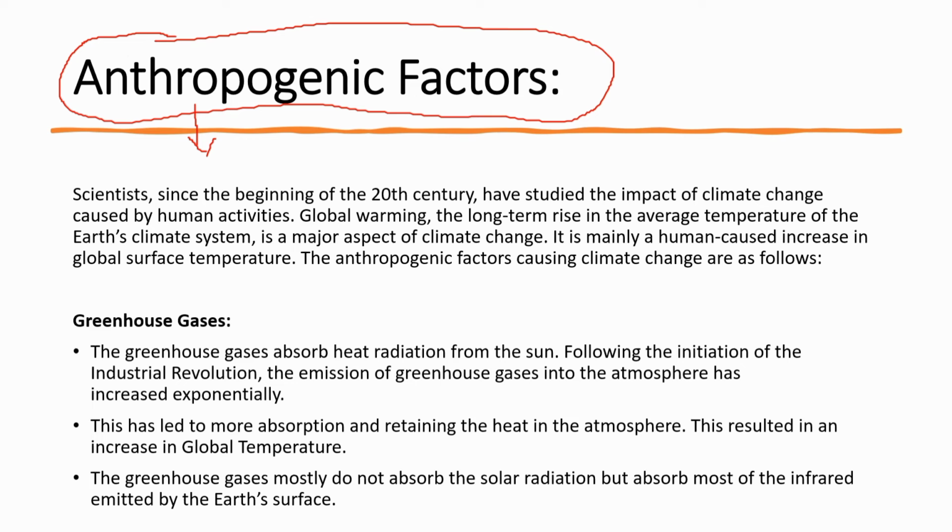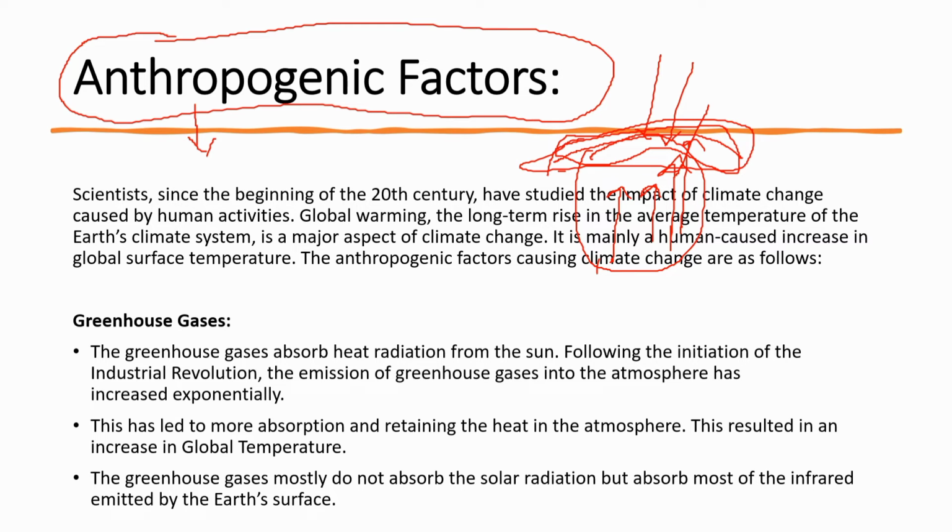First and foremost, we must know about the heating of the Earth. The Earth is not heated by the incoming solar radiation. It is heated by the reflected radiation, or long wave radiation, from the Earth's surface, and this heat is trapped by a certain amount of aerosol particles and gases present in the Earth's atmosphere. And this type of gas which traps the outgoing radiation is known as greenhouse gas.